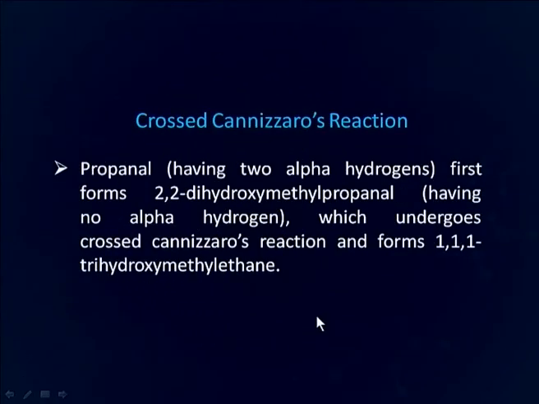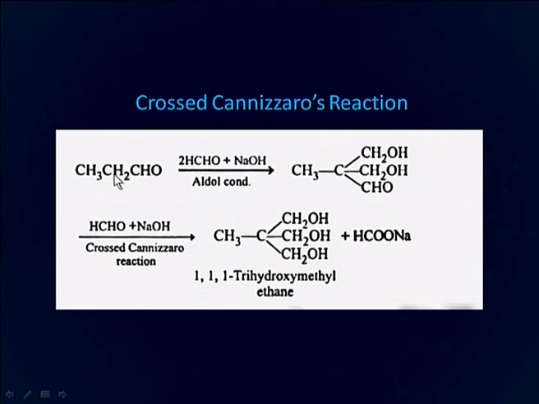Propanal, which has 2 alpha hydrogens, undergoes aldol condensation twice, so that both the alpha hydrogens are consumed and there is formation of this type of aldehyde having no alpha hydrogen left, and then this molecule undergoes cross Cannizzaro reaction to give 1,1,1-trihydroxymethyl ethane along with sodium formate.